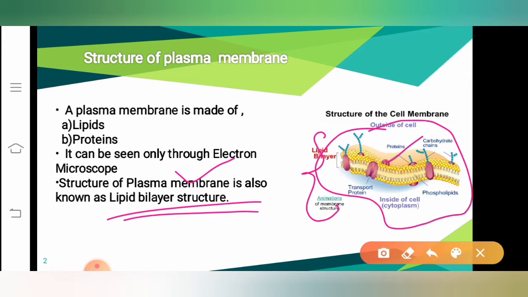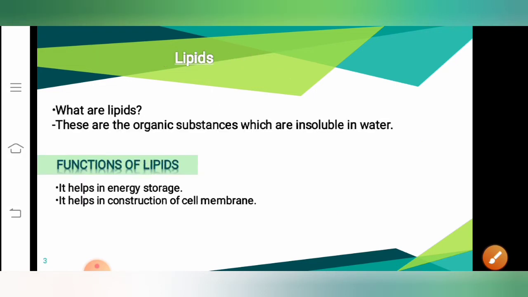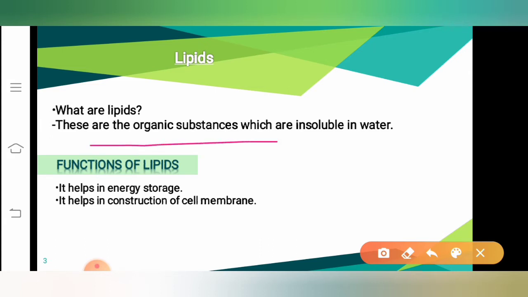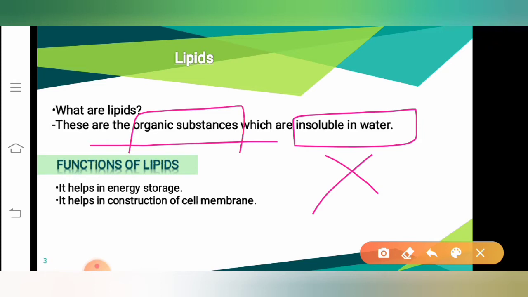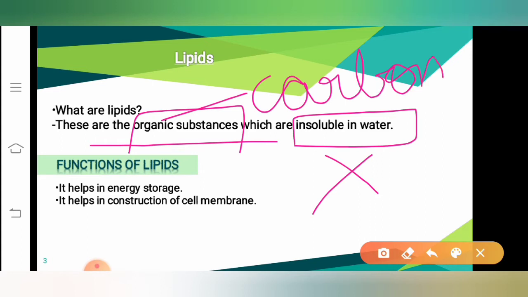Okay? So now, let us understand what are lipids. Lipids are basically the organic substances which are insoluble in water. What is meant by insoluble in water? That means they are not soluble in water. What is meant by organic substances? They are the substances which are made up of the carbon compounds. So these organic substances are insoluble in water. So what are lipids? Lipids are the organic substances which are insoluble in water.